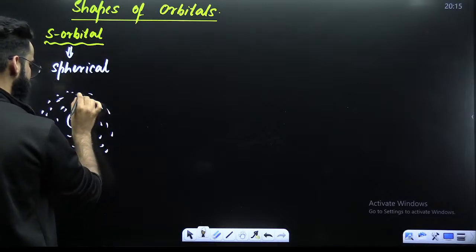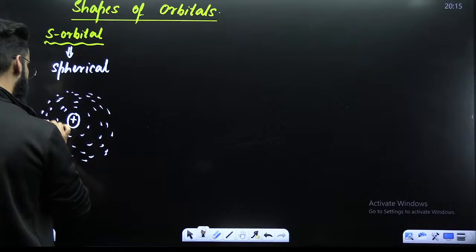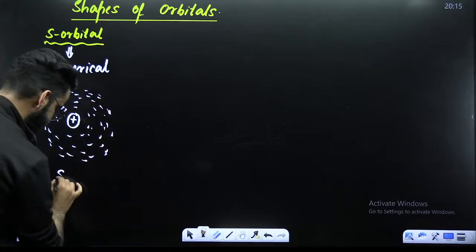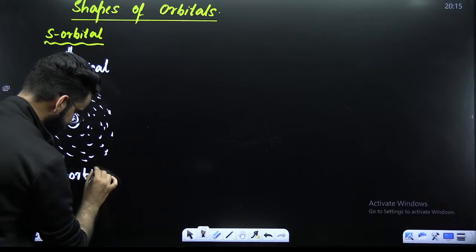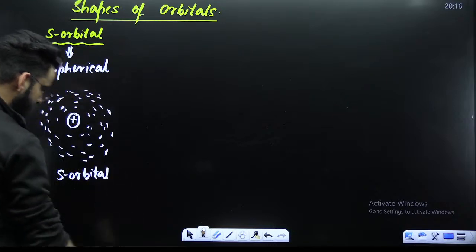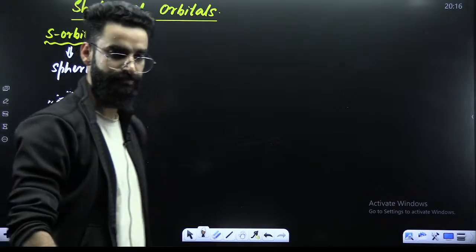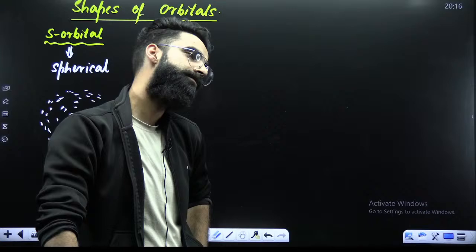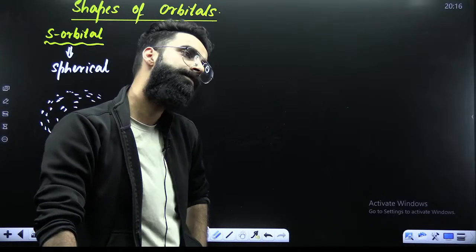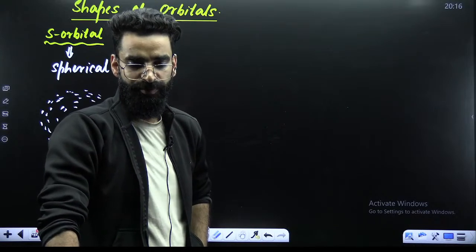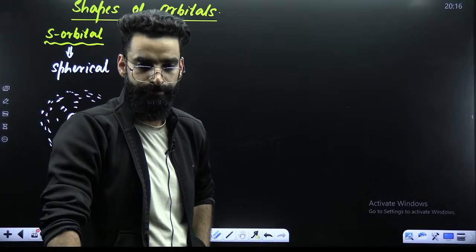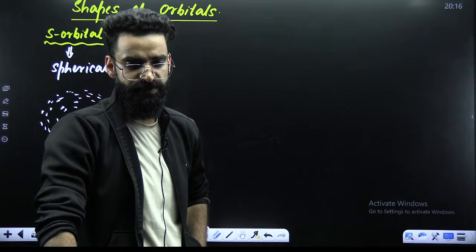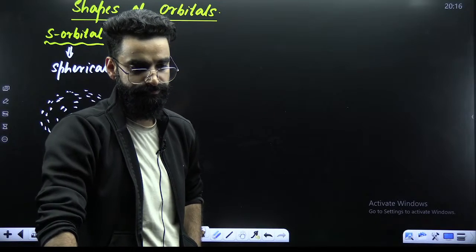This spherical region around the nucleus, where the probability of finding the electron is maximum, you can call the S orbital. S orbitals are spherical.